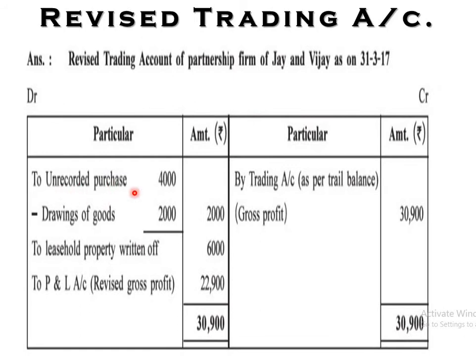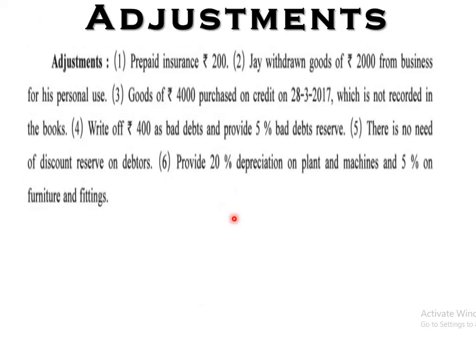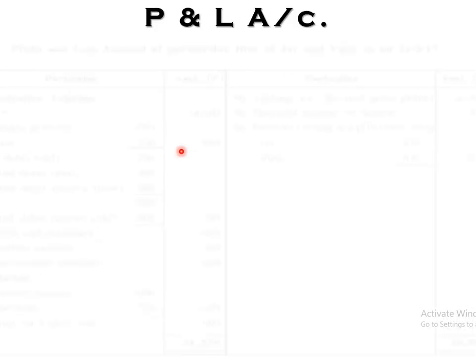If purchase is there, we are recording it in the debit side of the trading account. So 4000 minus drawing, because as per the rules we are deducting the goods that go out other than sales, so deduct your total amount 2000. Next adjustment, another entry of this 4000 will be under the creditors, right?